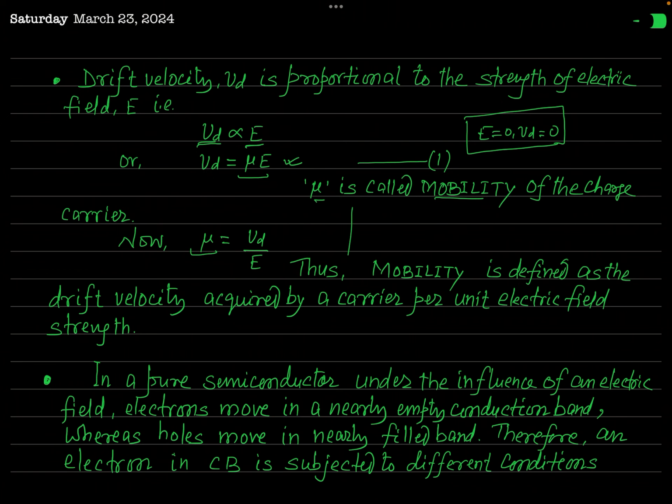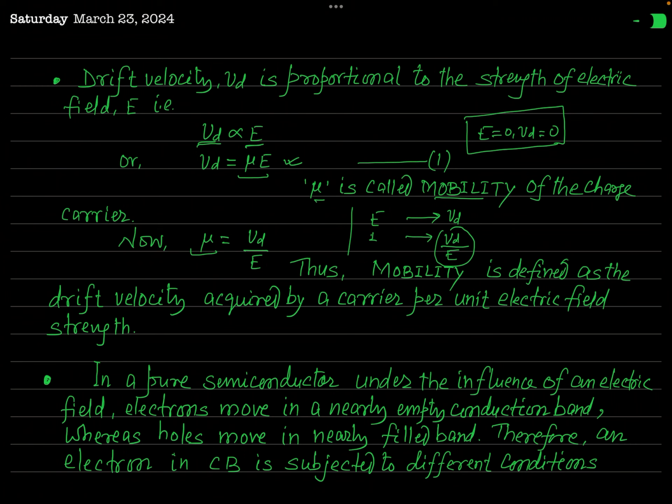And so when an electric field of unit strength is applied, what will be the drift velocity acquired by the charge carrier? That will be Vd over E. Okay? So in this way, you can define mobility as the drift velocity acquired by the charge carrier when an electric field of unit strength is applied.